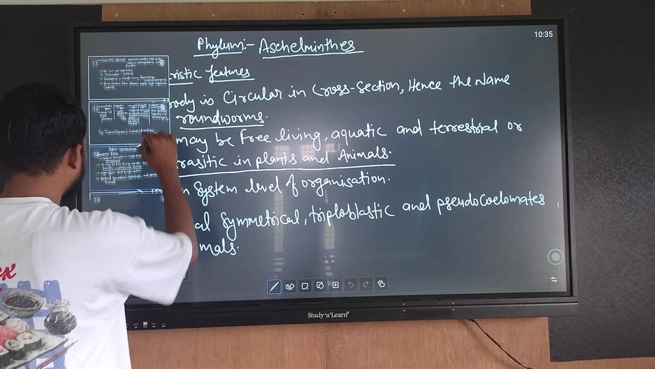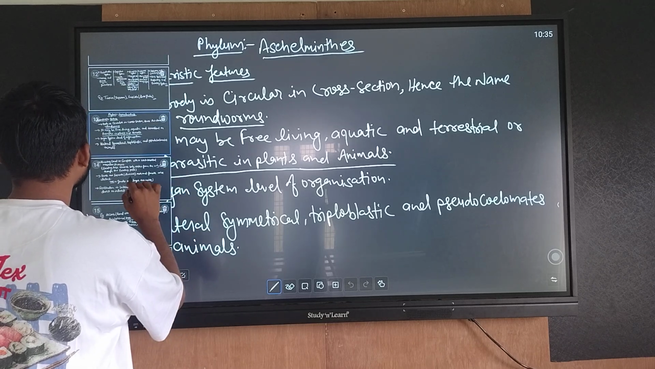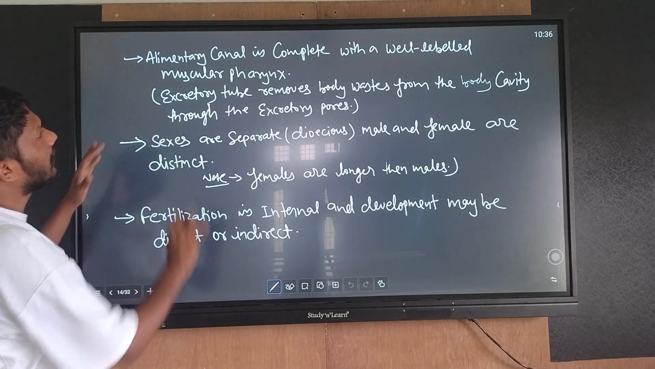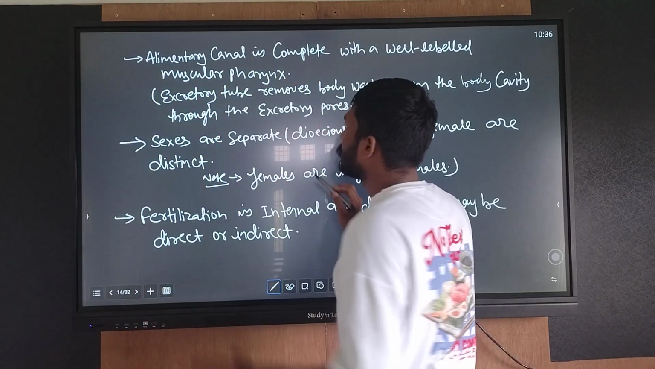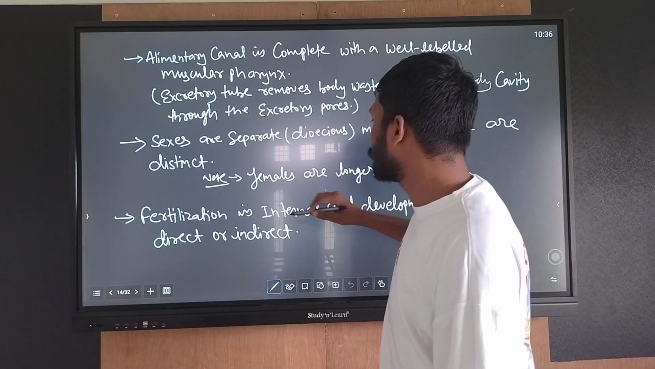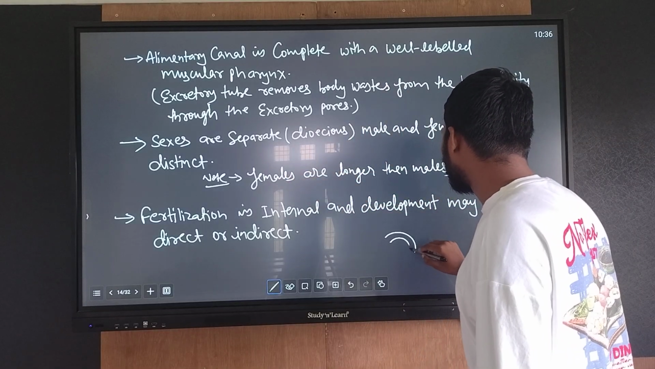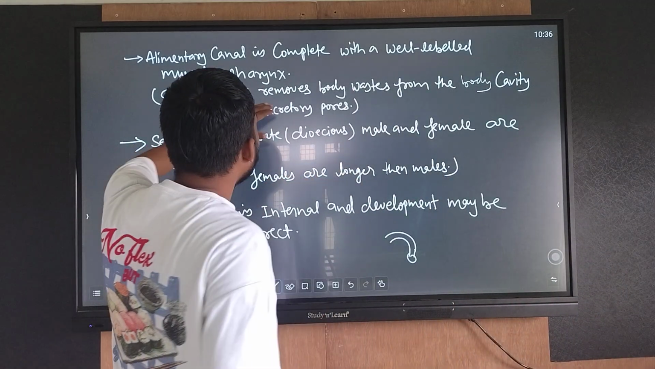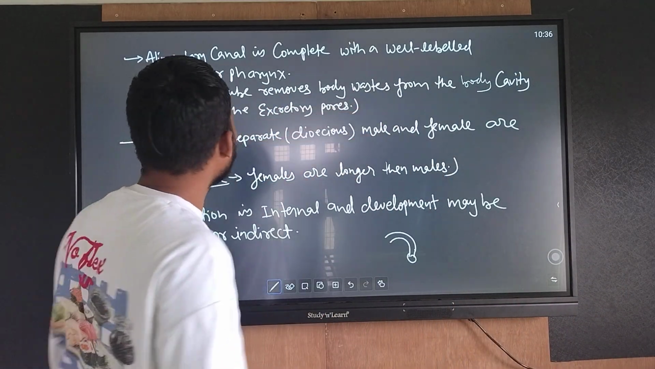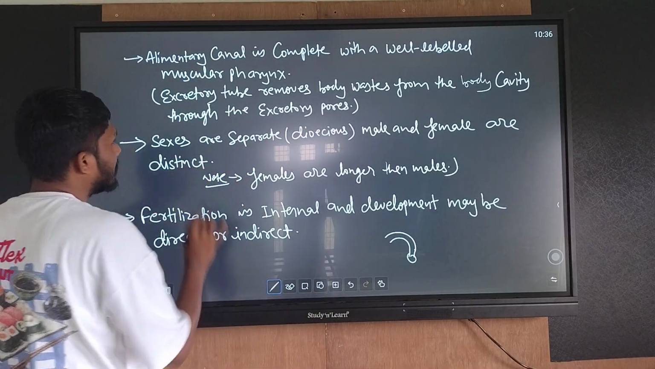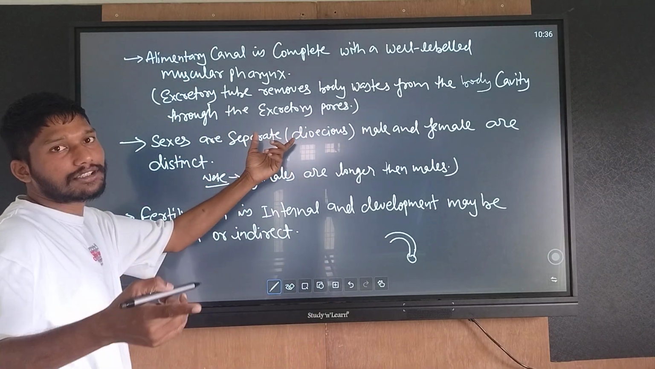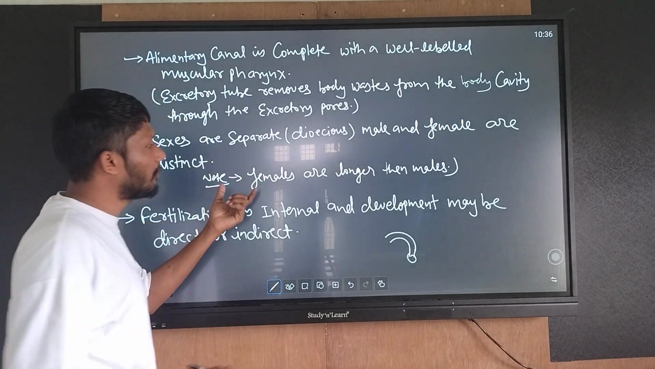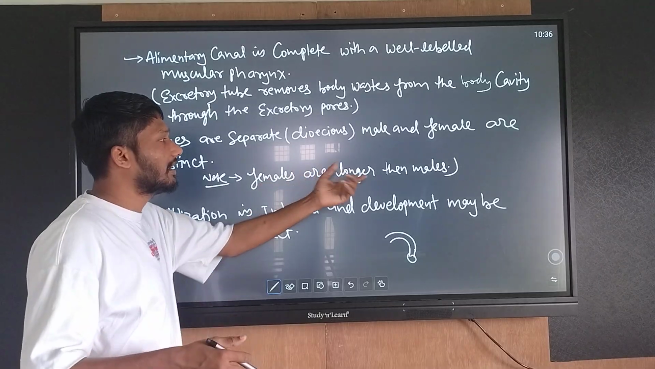Body cavity is present but not lined by mesoderm. See, the alimentary canal is complete here, with a well-developed muscular pharynx. Excretory tube removes body waste from the body cavity through the excretory pores. Sexes are separate, dioecious. Male and females are distinct. Actually, remember, females are longer in size than males.